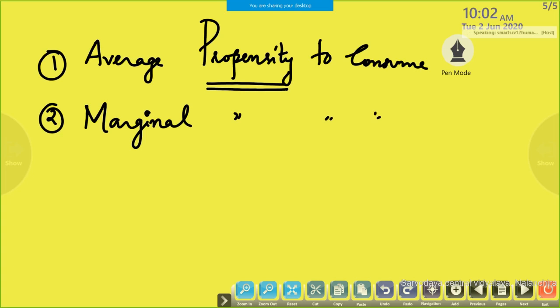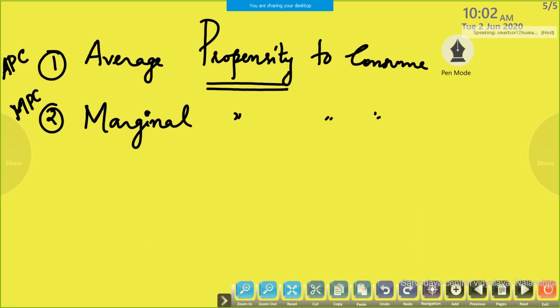So for average propensity to consume, we can write APC, and marginal propensity to consume, we can write MPC. These are the two measures used to measure the tendency of consumers.